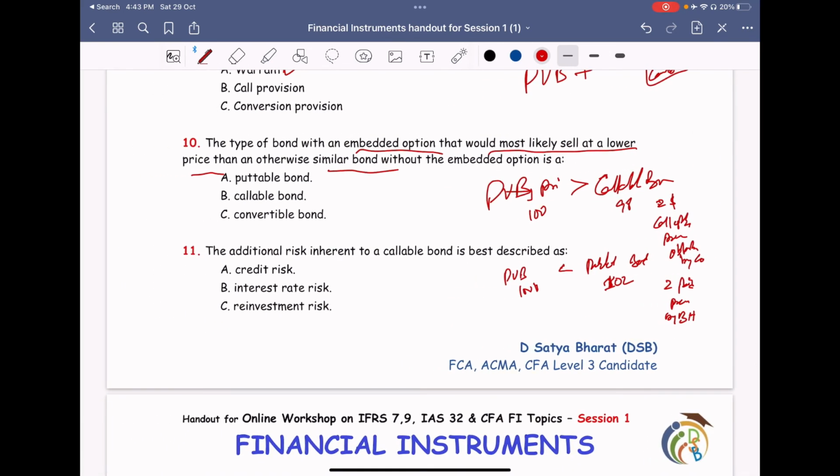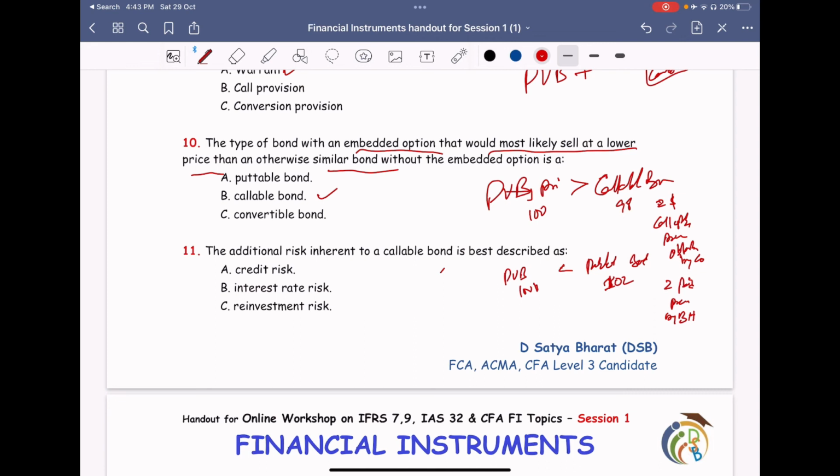So in this case, it will most likely sell at a lower price than the similar bond. Which will be sold lower than the similar bond? It is a callable bond, without the embedded option, a plain vanilla bond. Okay. The additional risk inherent to a callable bond is best described.